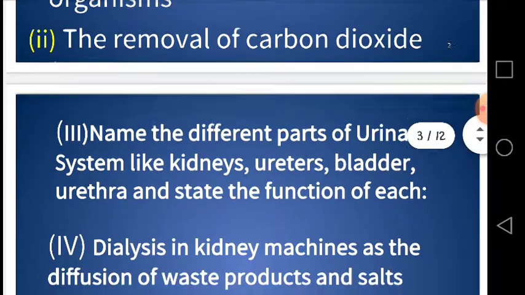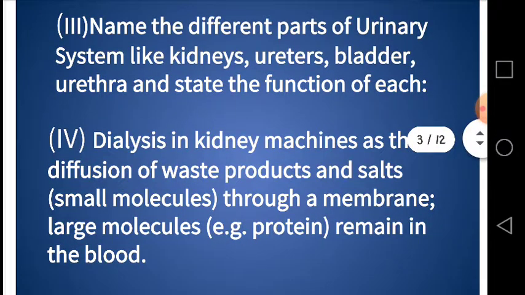And then we will focus on dialysis in kidney machines as the diffusion of waste products and salts through a membrane. Large molecules like proteins remain in the blood, and the small molecules will move out from the blood as waste products.